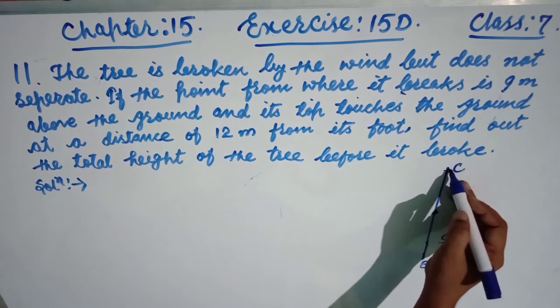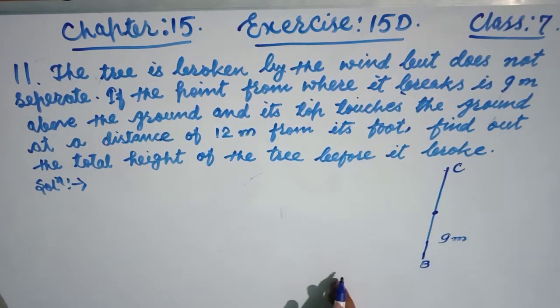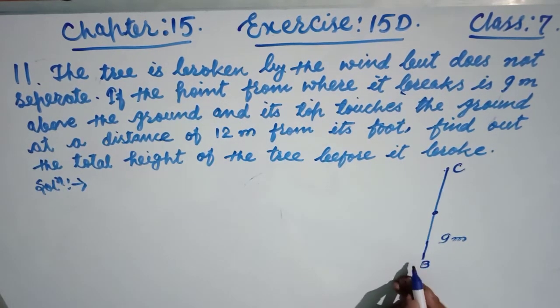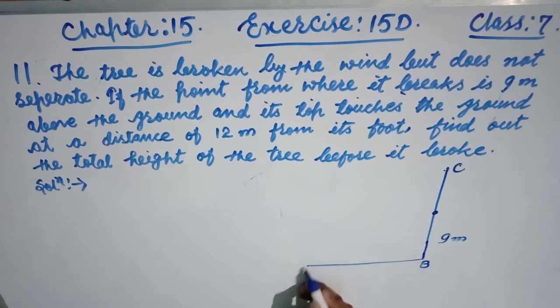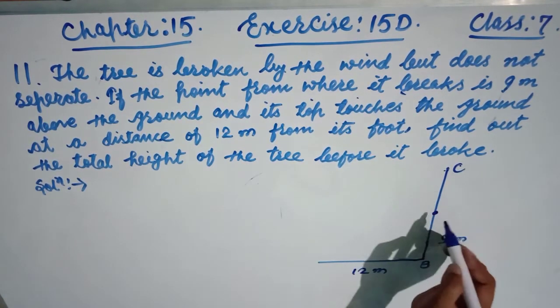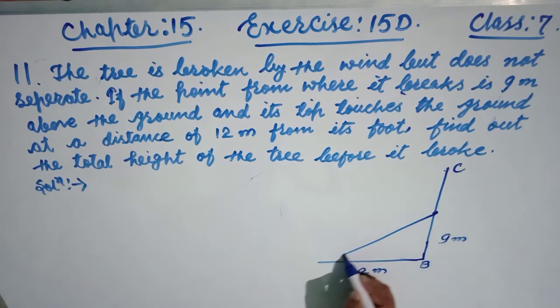This point C will touch the ground at a distance 12 meters from its foot. This is the foot, friends. Suppose this is 12 meters. And now this breakdown and now touches here.